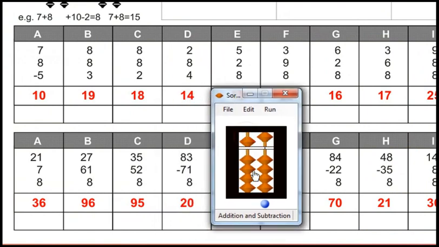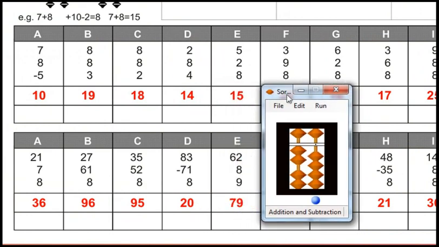Reset. 83 minus 71 plus 8. Answer is 20. Reset. 62 plus 8 plus 9. Answer is 79.